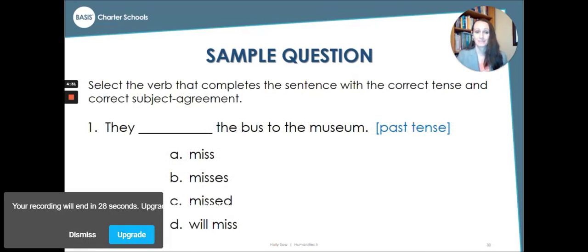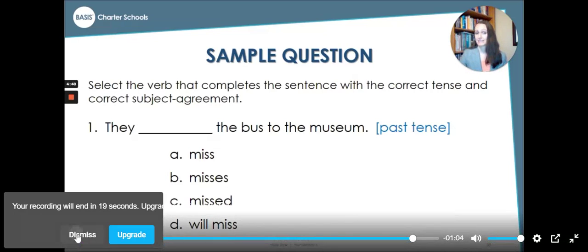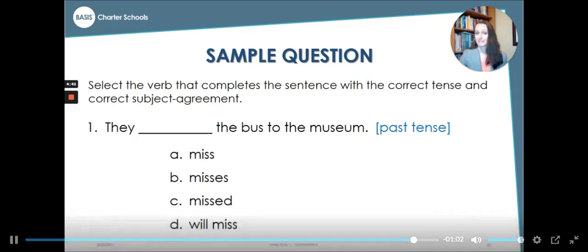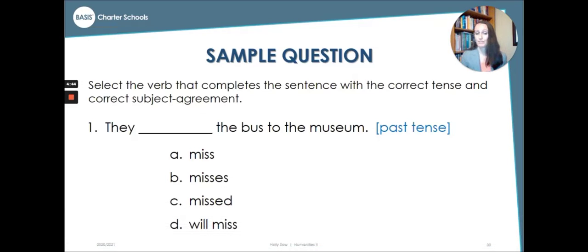Here's our next question. They blank the bus to the museum. This verb needs to be in past tense. Do you know which verb we should pick here? If you said C, great job. That verb ends with the ed that tells us it's in past tense.